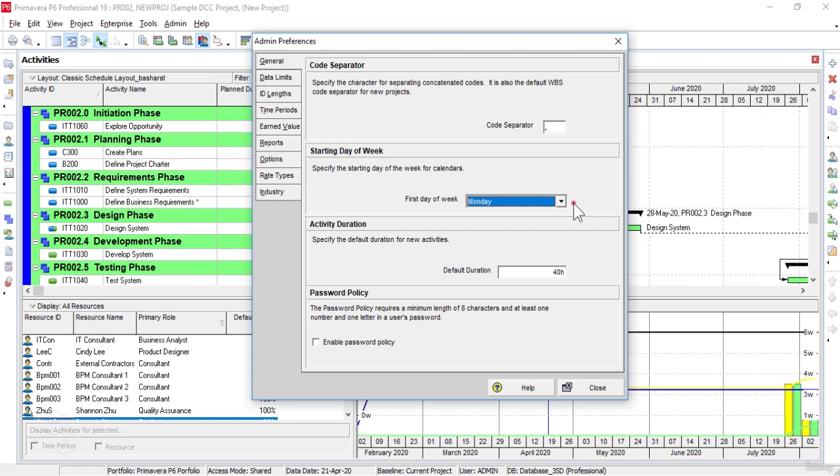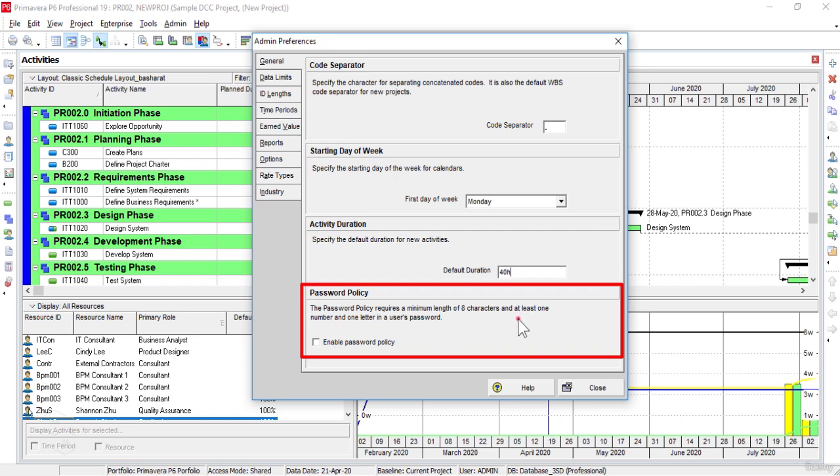Activity duration option sets the default activity duration for the new activities, which we can change as per our project requirements.